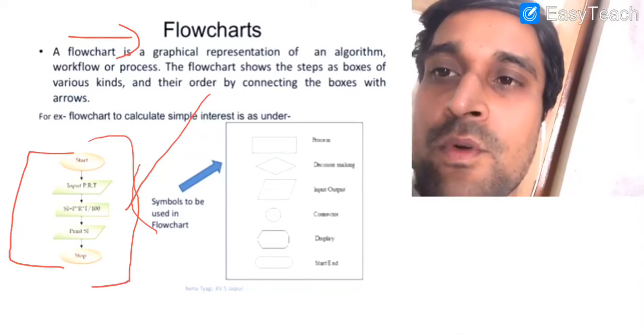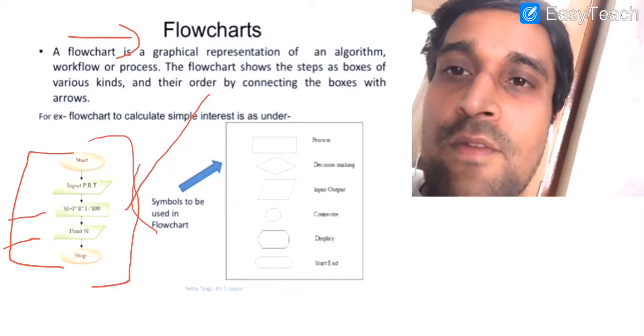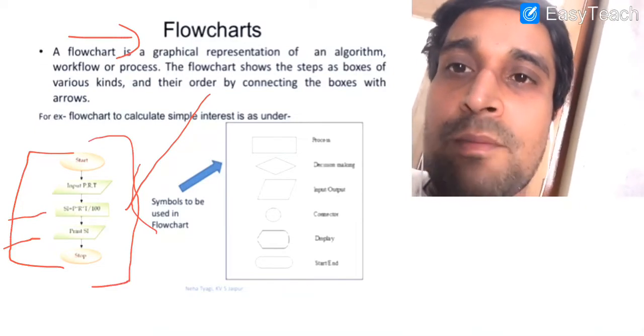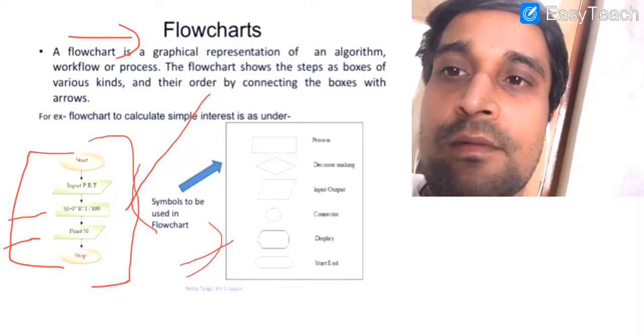Thereafter, to provide input, we will use parallelogram. To represent the process, we are using rectangle. Thereafter, to print the value of the SI, we are again using parallelogram symbol. Some symbols that you can use are given here in this table.